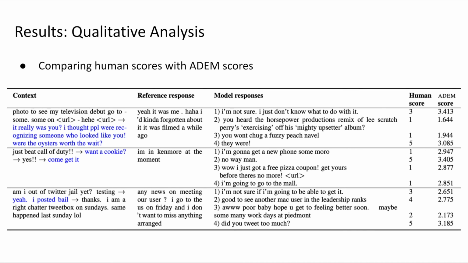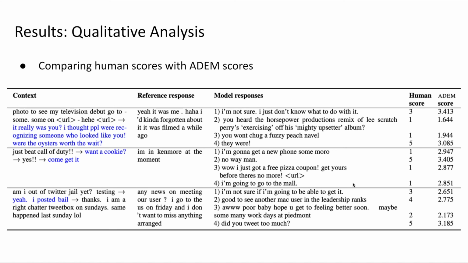There are a few exceptions. For instance, take a look at the second context here. "Just beat Call of Duty, want a cookie?" "Yes, come get it." So, in this context, for the response "I am in Kenmore at the moment," the fourth model response, "I'm going to the mall," actually looks relevant, and that's why Adam has scored it slightly higher, giving it a 2.8. But the humans have scored it a 1. I just don't know why they did it.